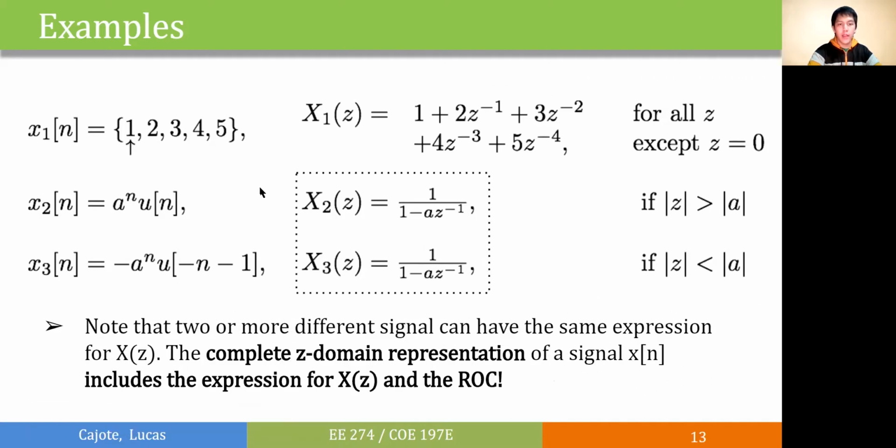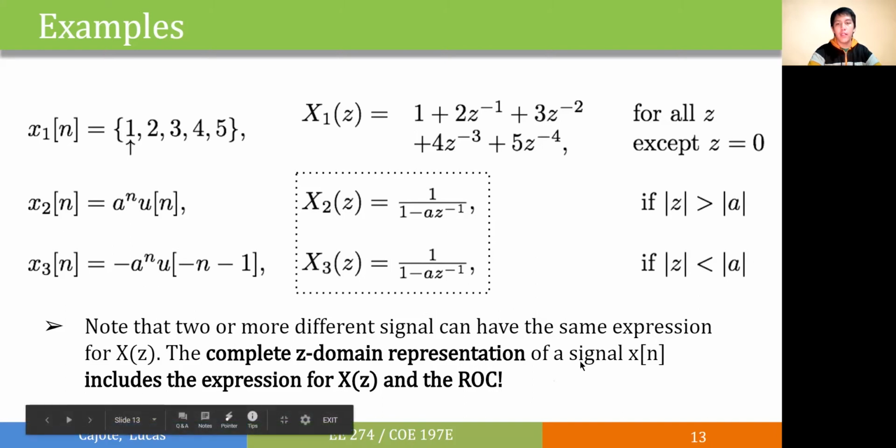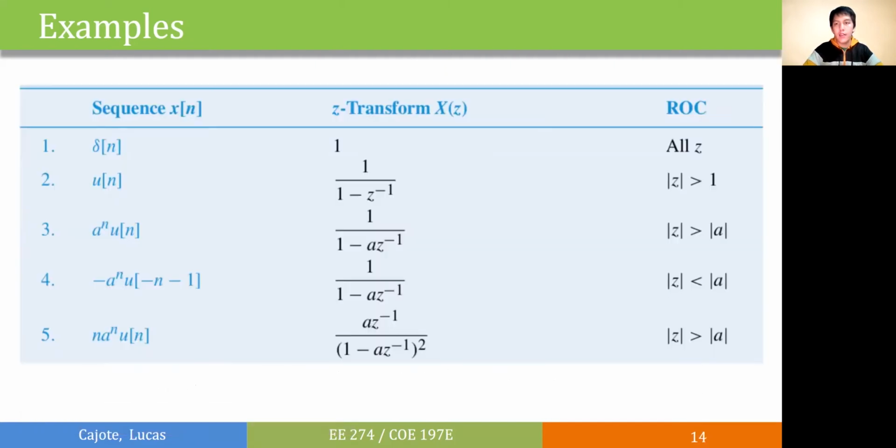In our x2 and x3, we'll see that they both have the same form, and one thing that distinguishes them from each other is the ROC. So we can see that the complete z-domain representation of our signal should include the expression as well as the region of convergence. Shown here are the z-transforms for our common signals.